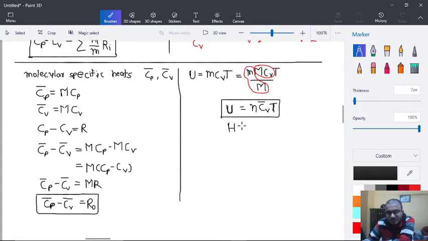Capital H is equal to n Cp bar into T. That can also be derived in the same way.